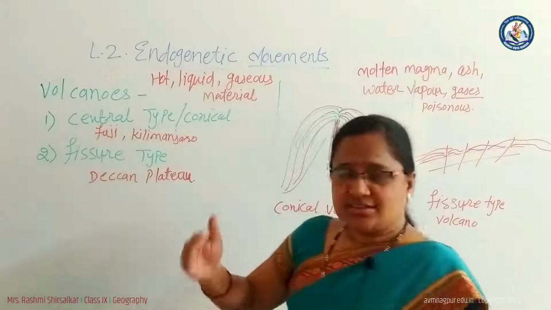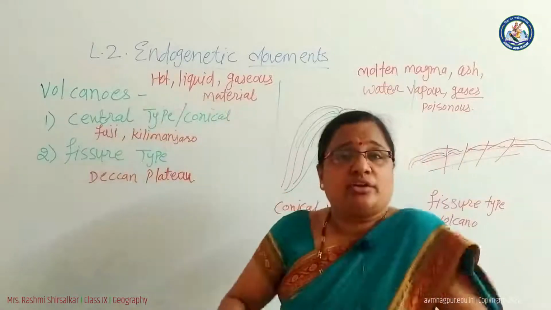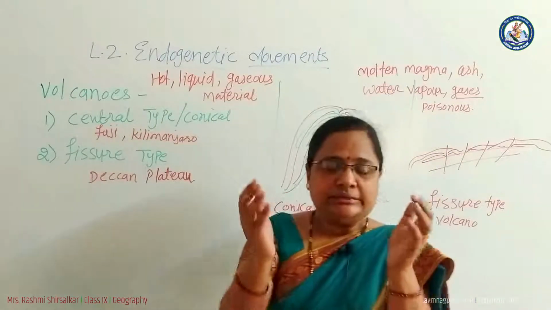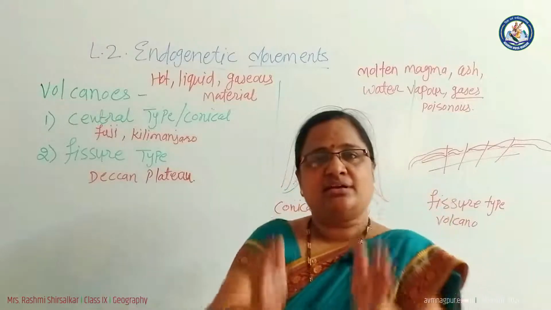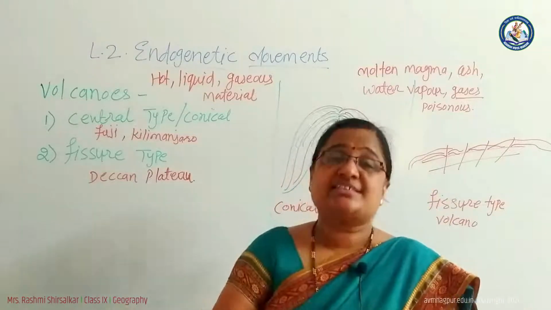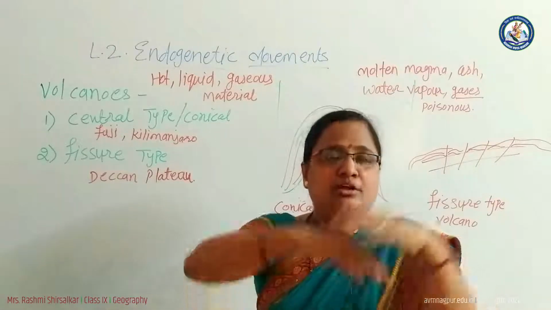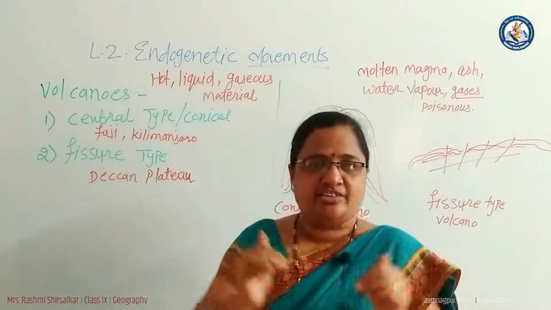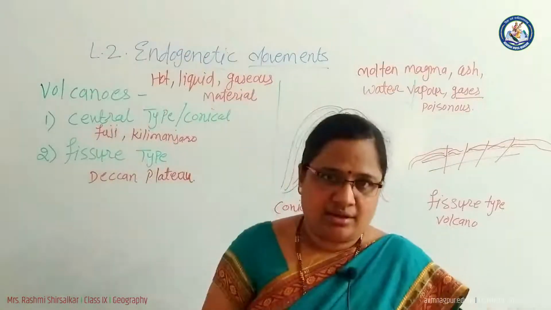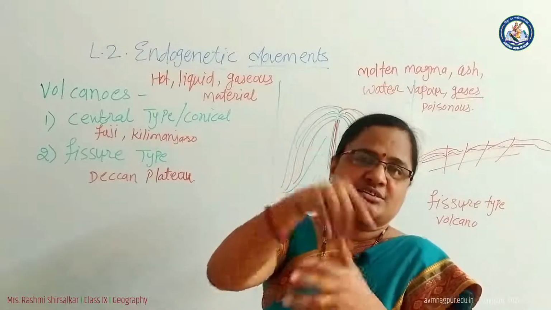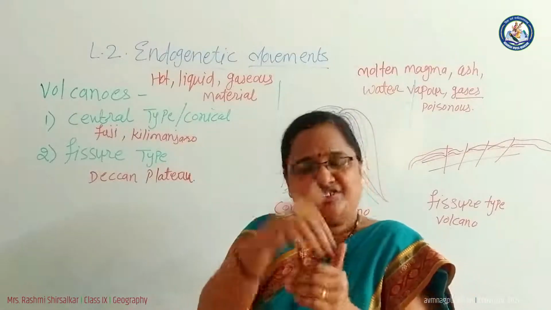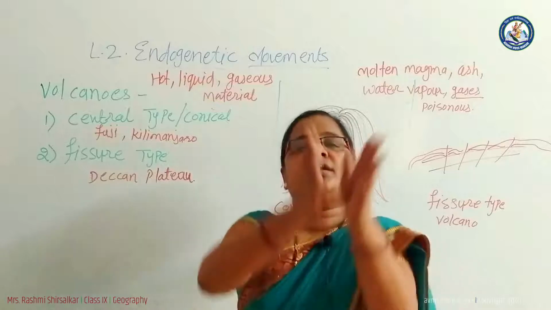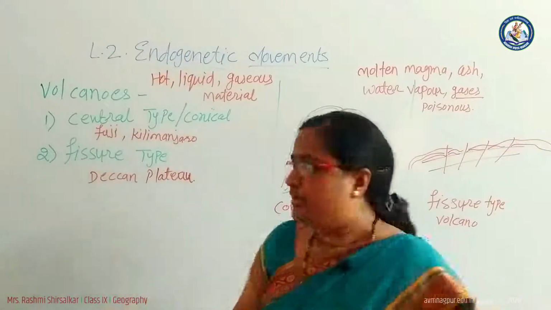Now another sudden movement is volcanoes. What is a volcano? In a volcano, the material that is in the interior of the earth is ejected on the surface of the earth. Eject means अंदर से वो चीज बाहर आना. Inject means हम कोई चीज जैसे बॉडी के अंदर डालते हैं, इंजेक्शन लेते, that is inject. And eject, जो इंटीरियर से जो चीज बाहर आती है, that is eject.